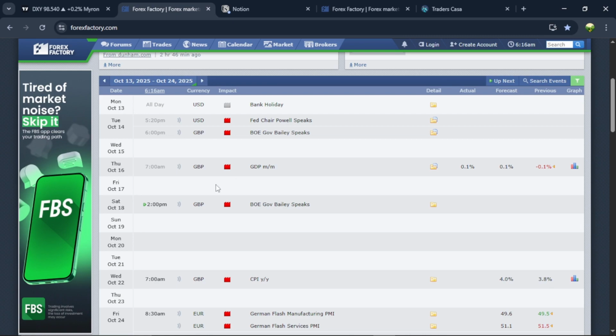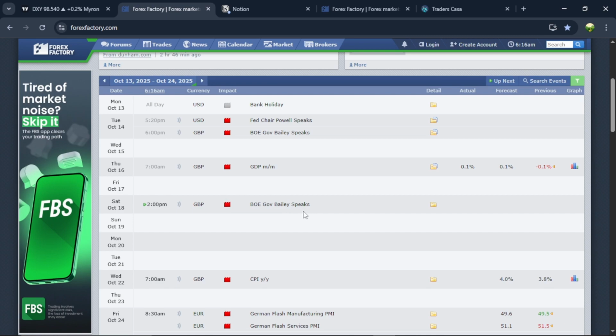So for this week that just ended, Monday 13th to Friday 17th, these are the news events for the week. On Monday we have a bank holiday on USD. Tuesday we have USD news, Powell was speaking, and also on pound, Governor Bailey was speaking as well. Then Wednesday there was no news. Thursday we have news on pound. Friday there was no news. And Saturday there was news on pound today, right?